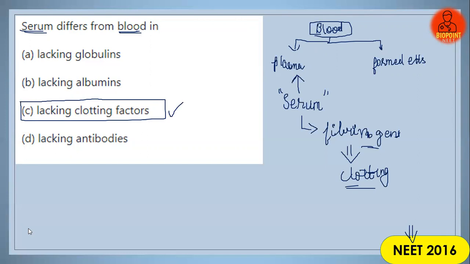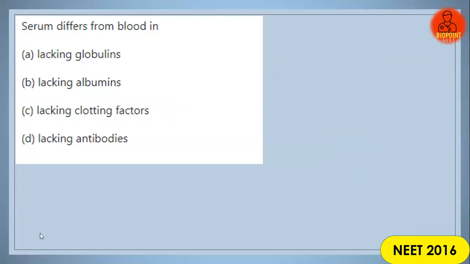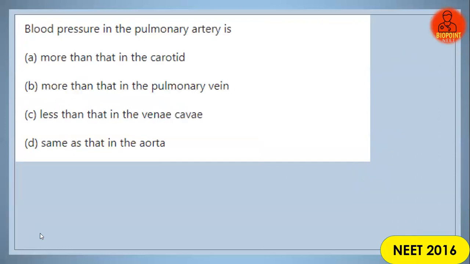It includes all the proteins not used in the clotting of blood. It includes all the electrolytes, antigens, antibodies, hormones, but it lacks clotting factors. So option number C is the correct answer. Serum differs from blood in lacking clotting factors. It does not contain fibrinogen. Take care. Next question on your screens.